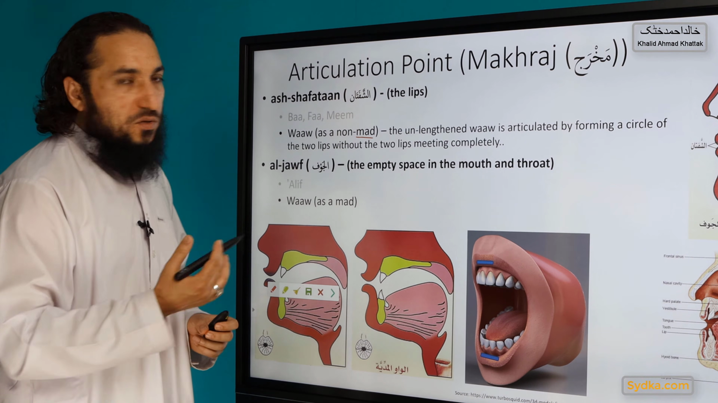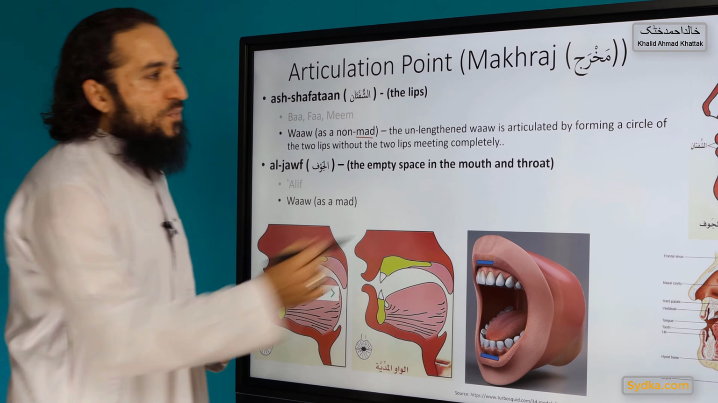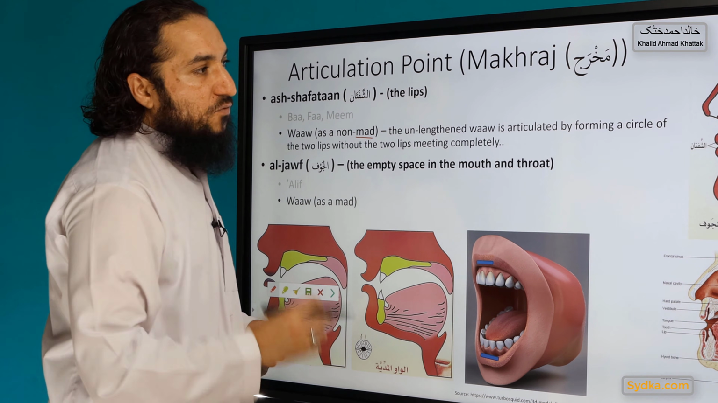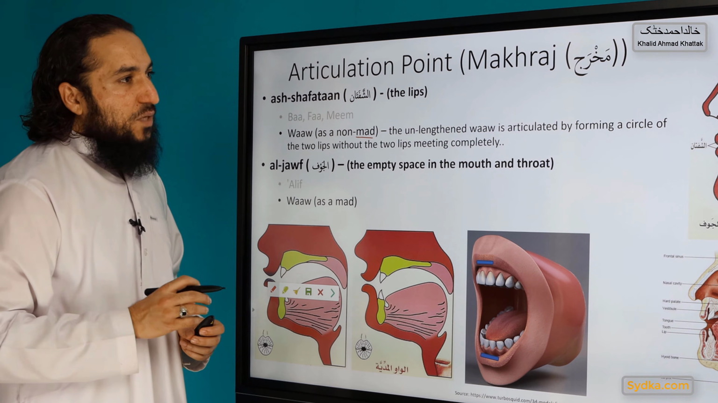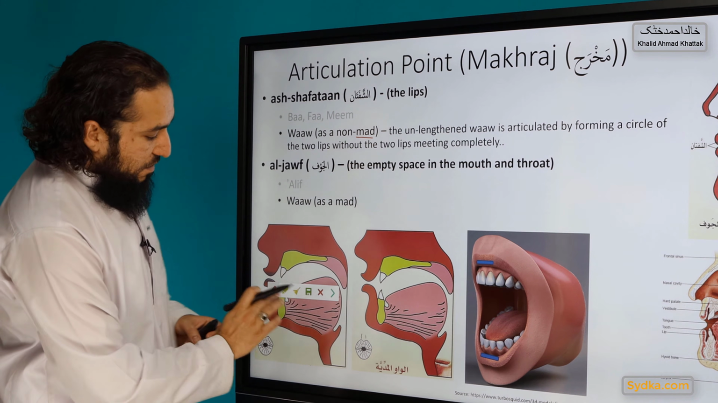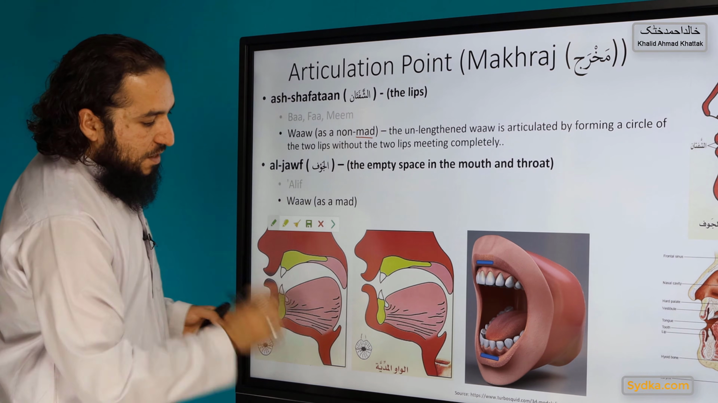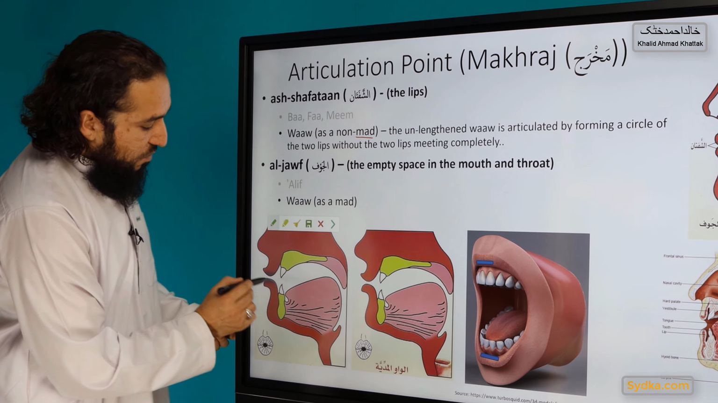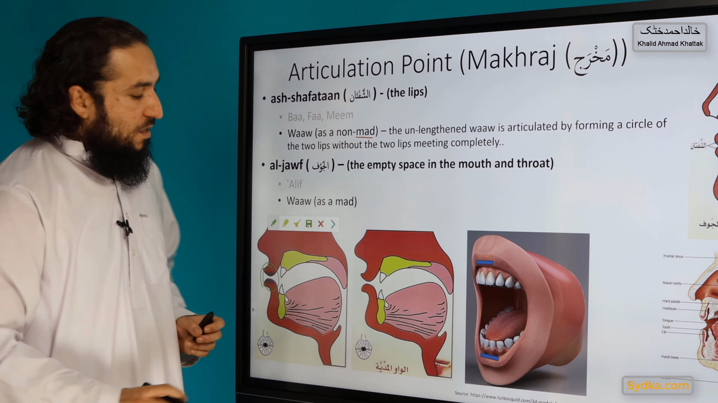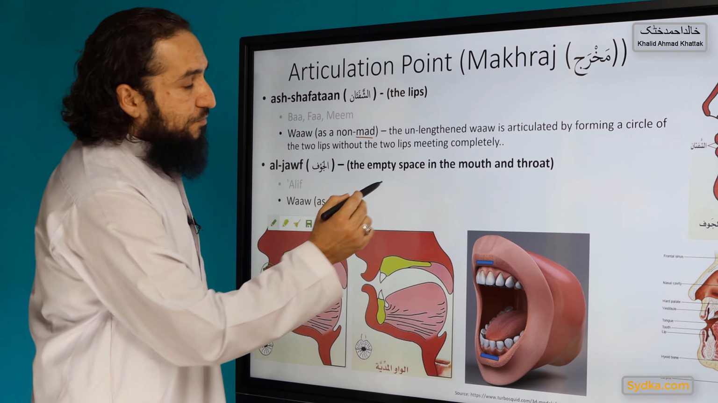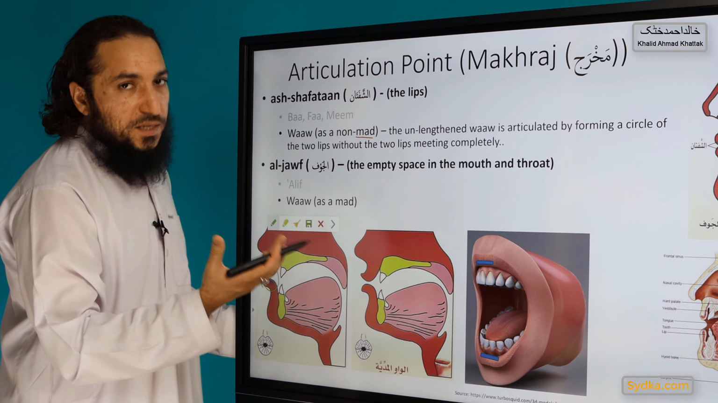The wow, when it's unlengthened and used as a consonant, is articulated by forming a circle of the two lips without meeting them. So if you see here, that's wow. The main force is here on the lips, and nothing else is involved. And when it is, the sound will be ow, ow. And that's when it is consonant.